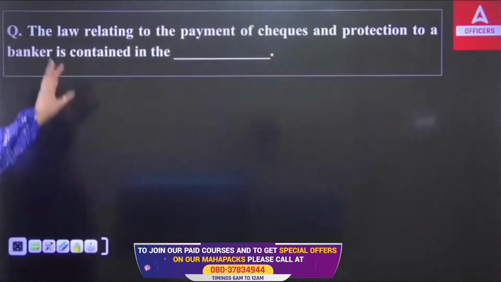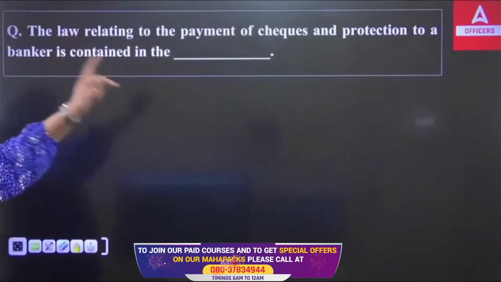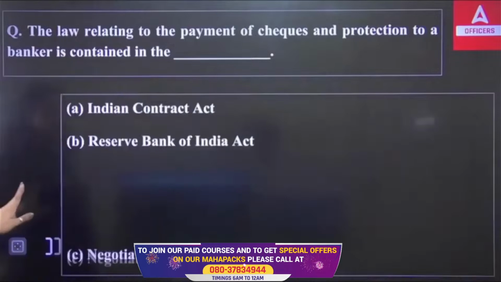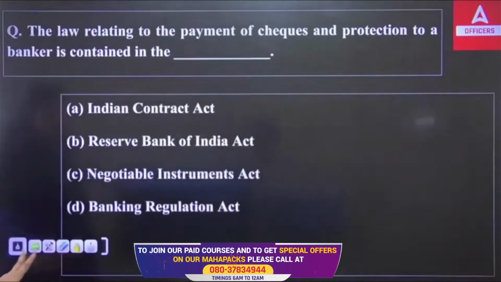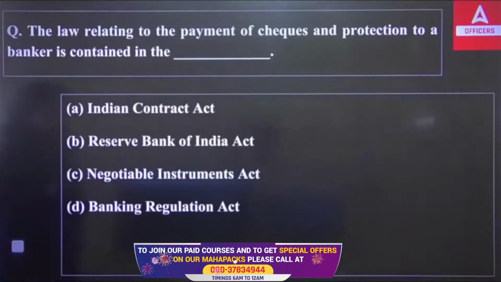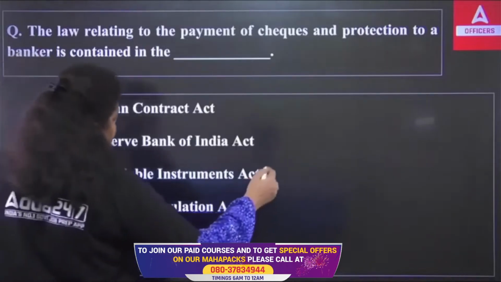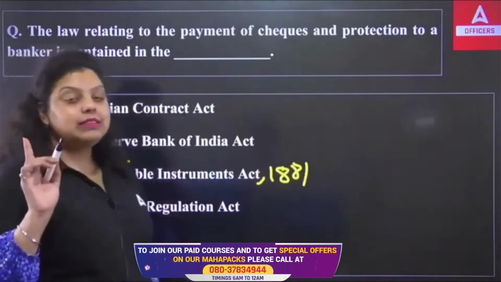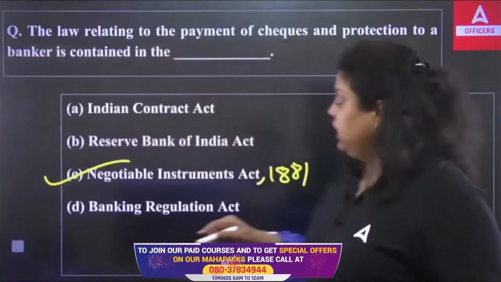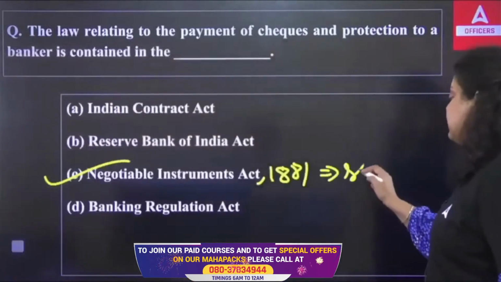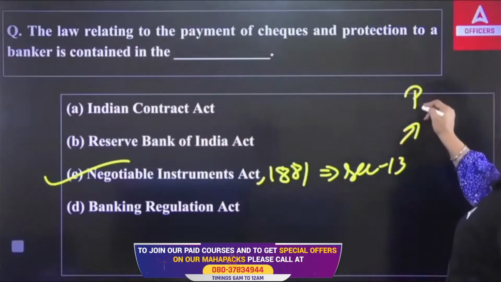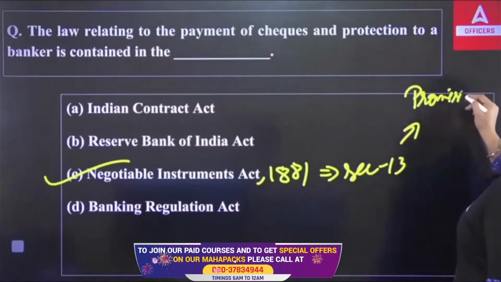Then the question is asking which act contains the law relating to the payment of check and the protection of a banker. The options are the Indian Contract Act, Reserve Bank of India Act, Negotiable Instruments Act, and Banking Regulation Act. The Negotiable Instruments Act was introduced in the year 1881, and Section 13 of the Negotiable Instruments Act 1881 says that we have three negotiable instruments. First, we have the promissory note.